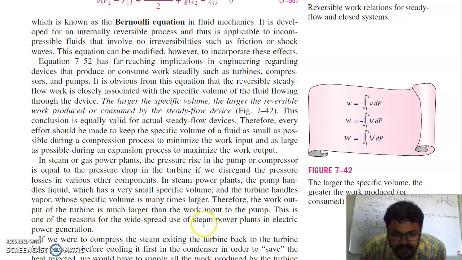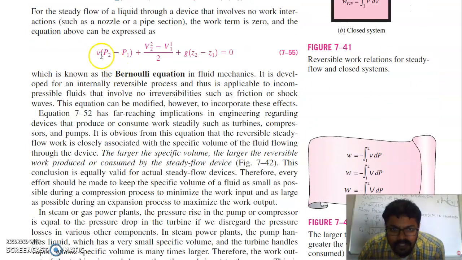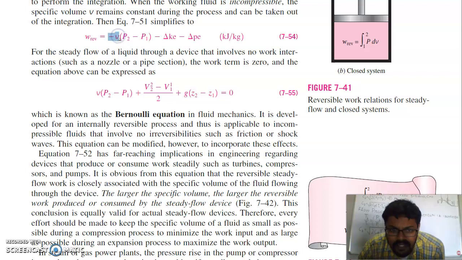This is one of the reasons for the widespread use of steam power plants in electric power generation. Because of the large difference between turbine work and pump work, we are able to produce a large net amount of work. If we were to compress the steam exiting the turbine back to the turbine inlet pressure before cooling it in the condenser, in order to save the heat rejected, we would have to supply all the work produced by the turbine back to the compressor, which is not good. In reality the required work input would be even greater than the work output of the turbine because of irreversibility. That is why we usually condense the steam in a power plant, to minimize the specific volume of the vapor so that compressor work can be reduced.